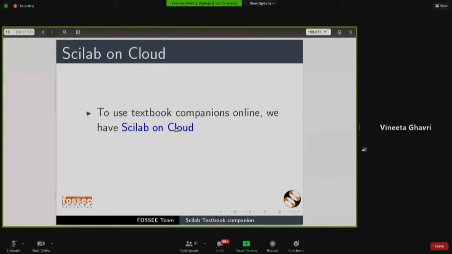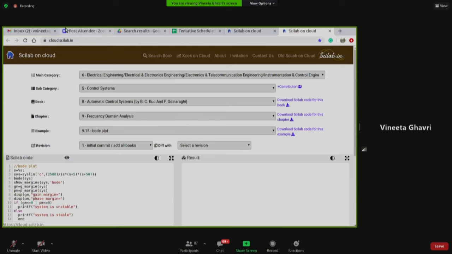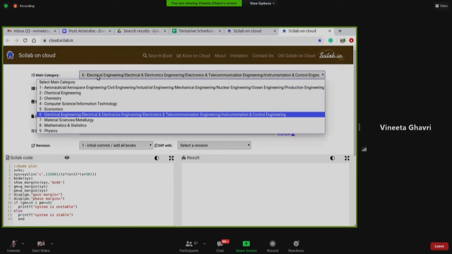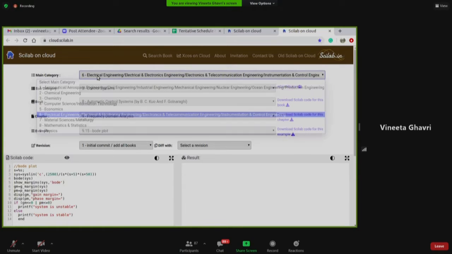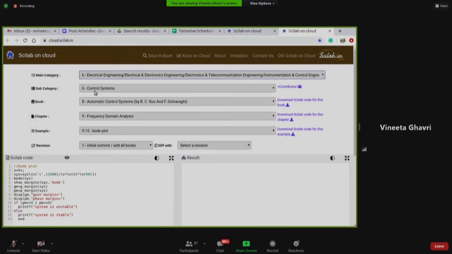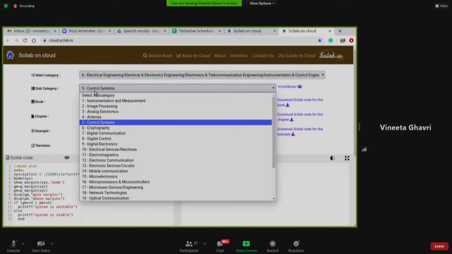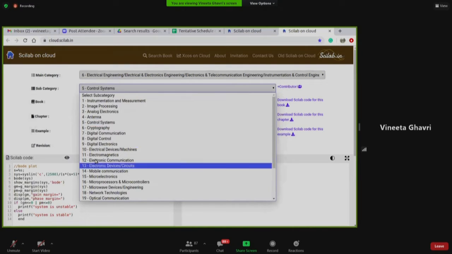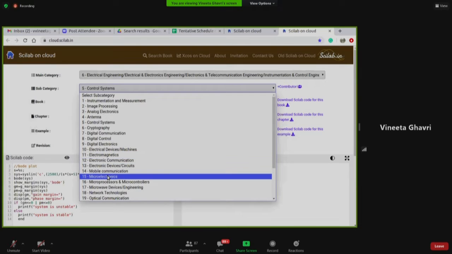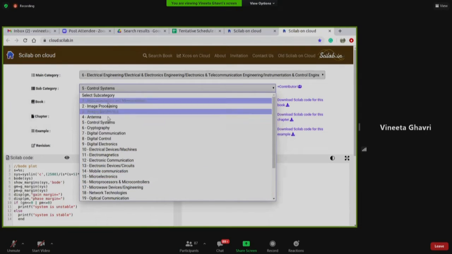So we go to Scilab on cloud. It's getting opened. Yeah. So I am on cloud.scilab.in, and I have selected the main category as electrical. So these are the departments. So I've selected electrical engineering, electronics, and the allied fields of the electrical electronics field. And then I have selected the subcategory. Subcategory mostly has subjects like digital communication, digital electronics, electromagnetics, microelectronics, all kinds of stuff.